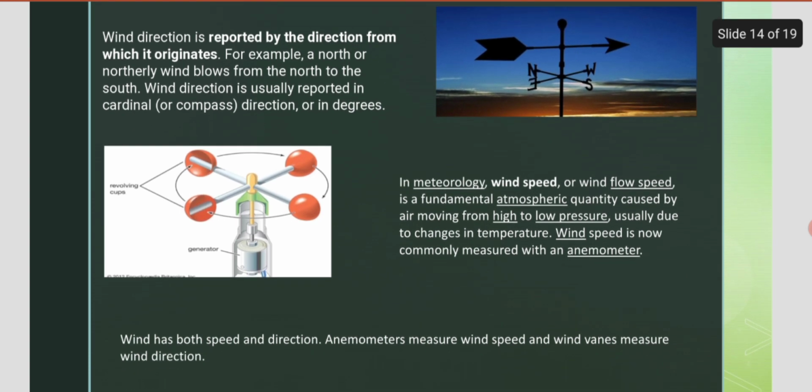In my next slide I represent wind direction and wind speed. So what is the definition of wind speed and wind direction? Wind speed is measured by an instrument which is called an anemometer. By this we can measure the speed of wind and wind direction. A wind vane is used to record the direction from which the wind is blowing.